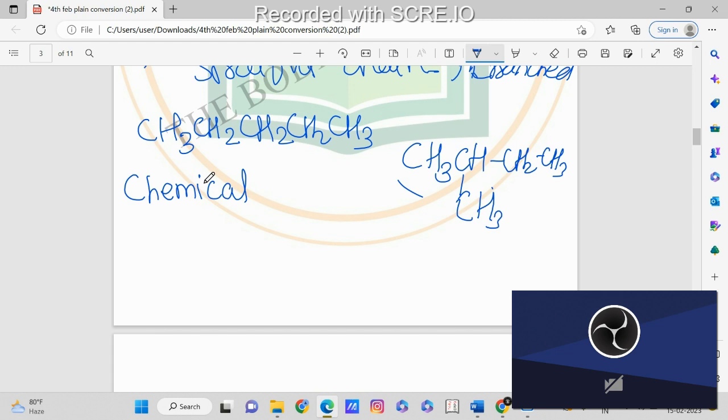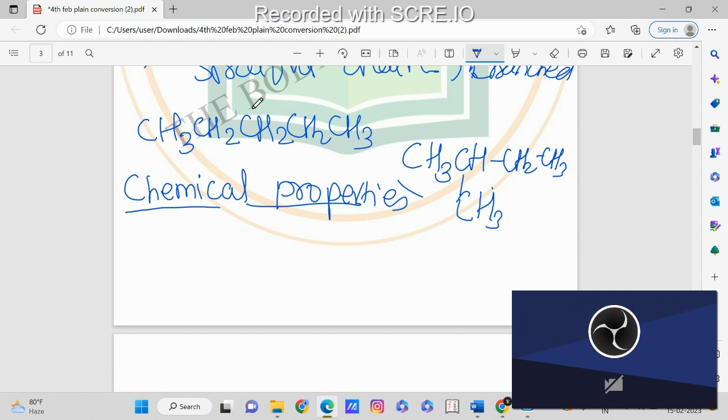So next is the chemical properties. Now, what are chemical properties? Chemical properties means the properties in which chemical bonding is involved. Chemical properties basically means the reactions of the alkane, how they react with other molecules or gases.